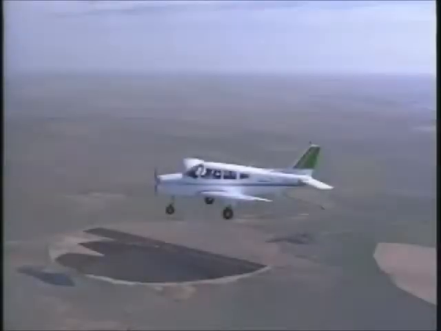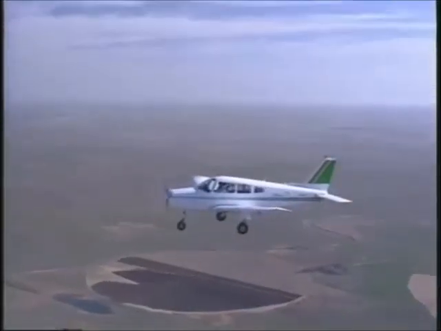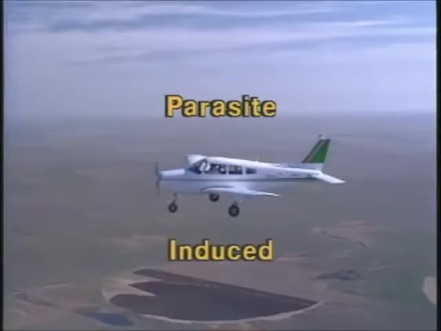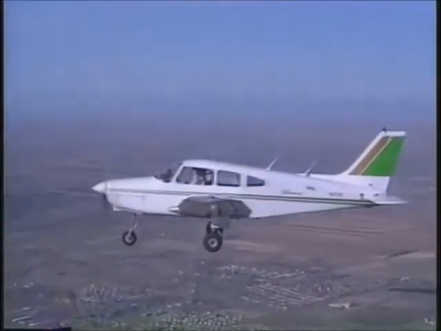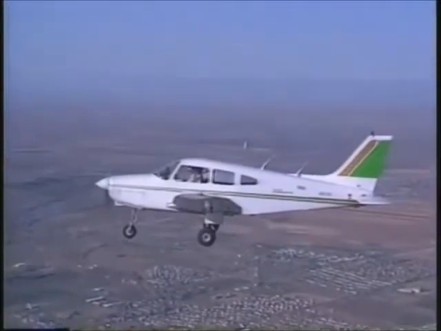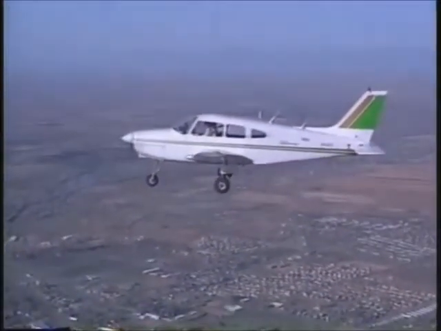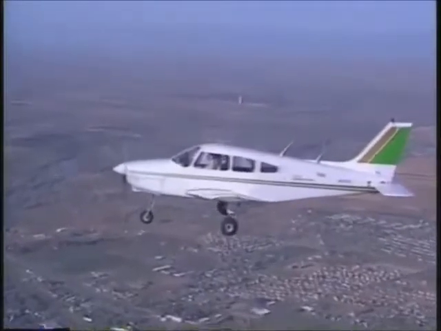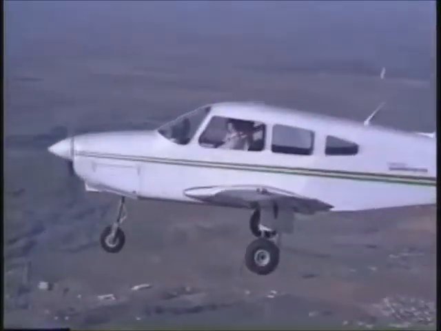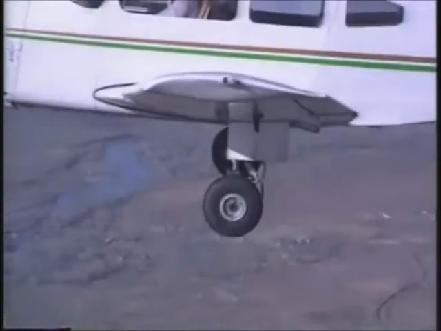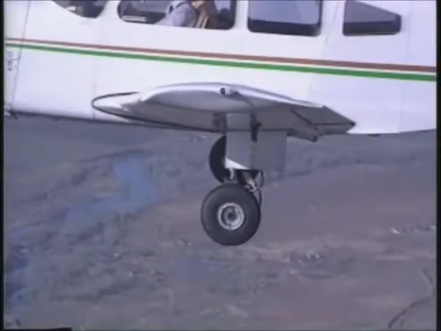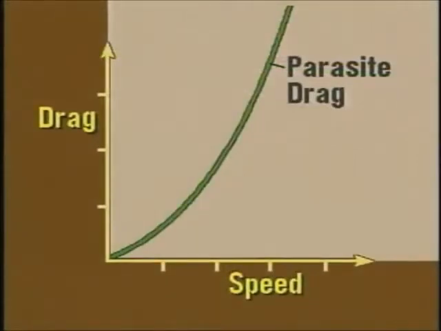The force acting in the opposite direction to thrust is drag. There are two types of drag: parasite and induced. Parasite drag includes all the drag not directly related to the production of lift. It is generated by those areas of the airplane which disrupt the otherwise streamlined flow of air. These include items protruding into the airflow, such as the landing gear, rough surfaces, and the mixing of the air, such as where the wing joins the fuselage. As the speed of an airplane increases, the effects of parasite drag also increase.